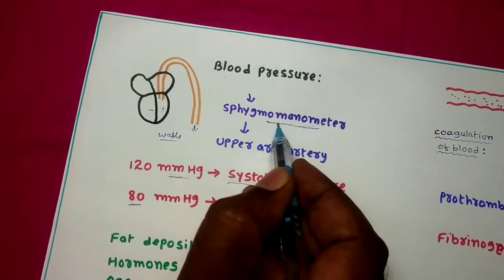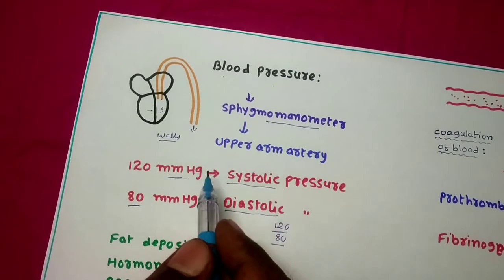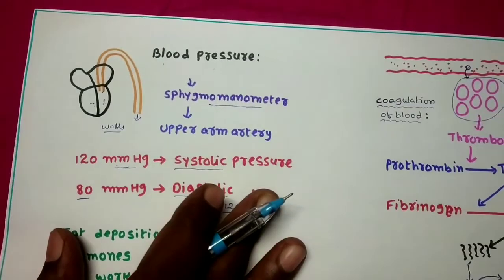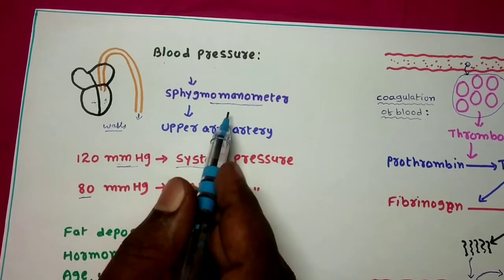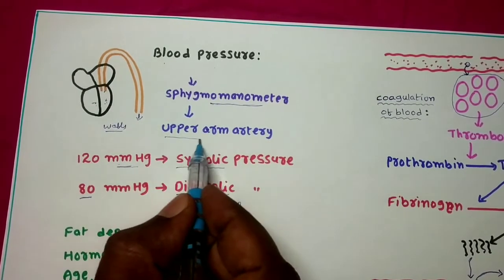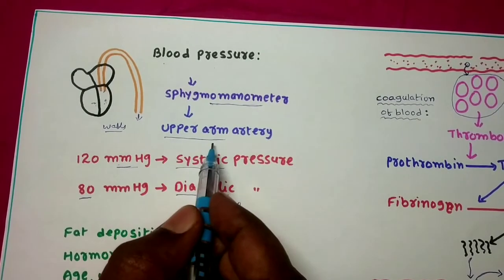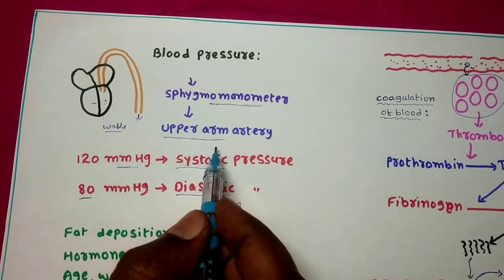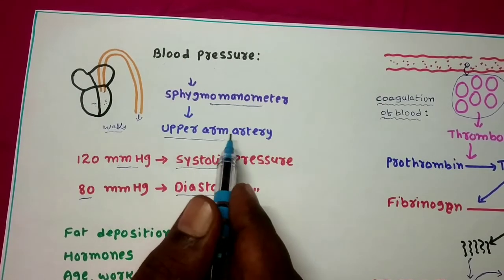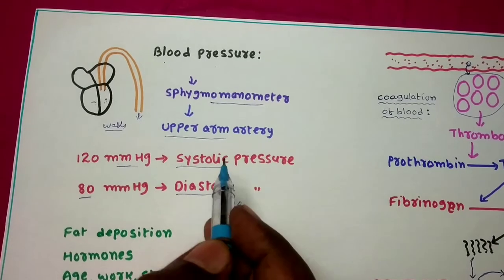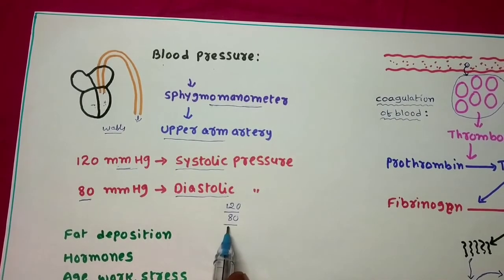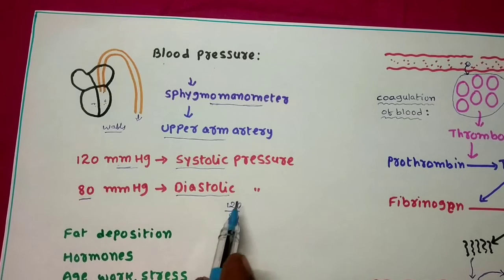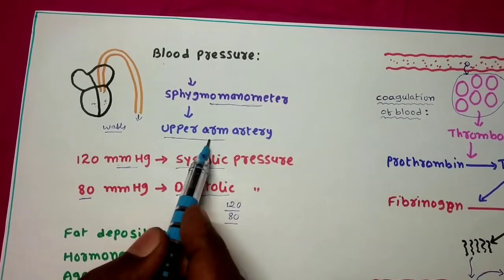But you have to remember one thing, that the instrument we use to measure the blood pressure is called sphygmomanometer, and generally the doctor measures the blood pressure at the upper arm region, the upper arm artery. Because if we always measure at a particular place, we can understand the normal blood pressure of a healthy person. So generally we measure at the upper arm region.